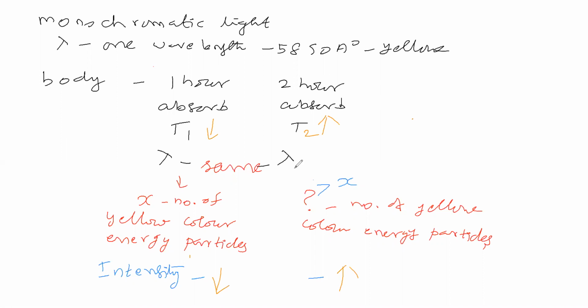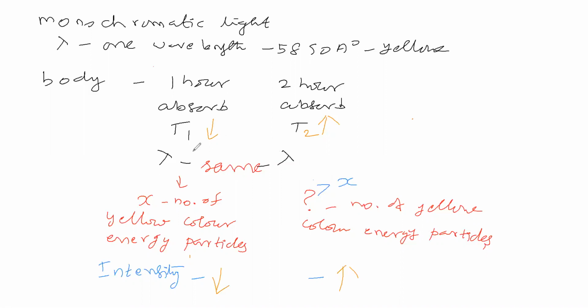Here also the body is absorbing various wavelengths. So will the wavelengths absorbed here remain the same, more or less the same, or exactly different? You are saying there is little variation. That means the number of wavelengths absorbed here and here are more or less the same.